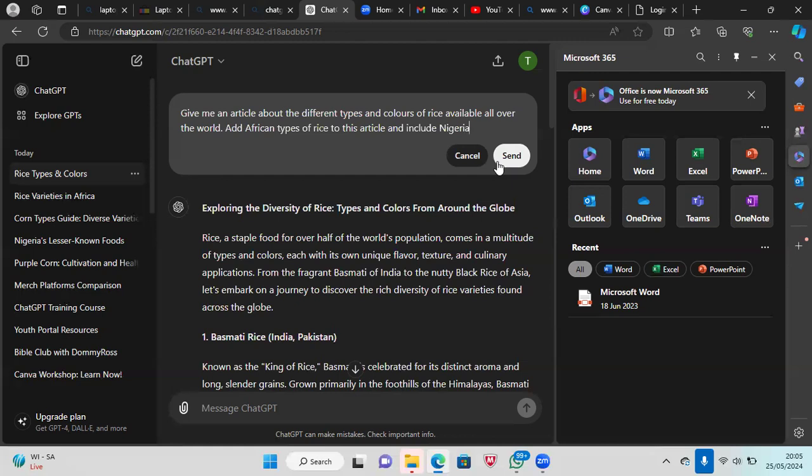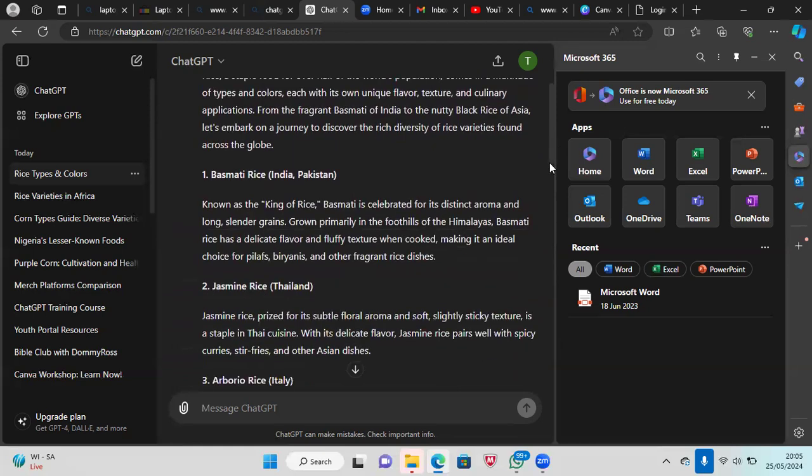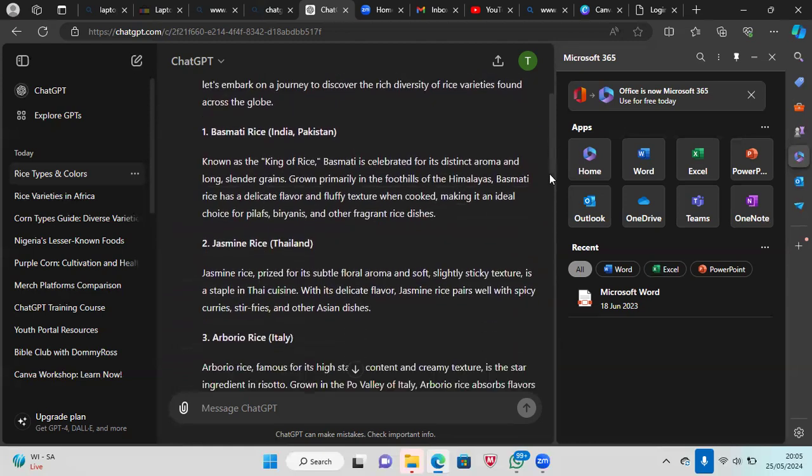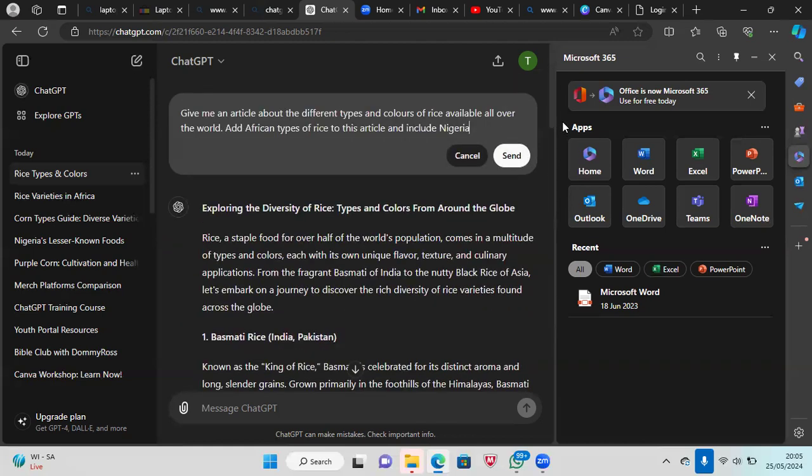Then there's another thing I noticed. ChatGPT explained a bit about the rice, and I like the fact that it explains what you can make from it, like the pilaf, the biryani, and Asian dishes and all that. But what about the health benefits?